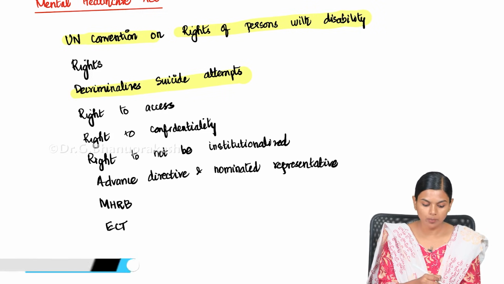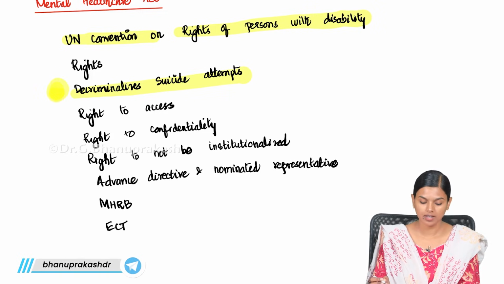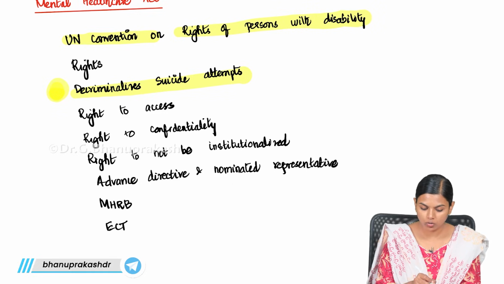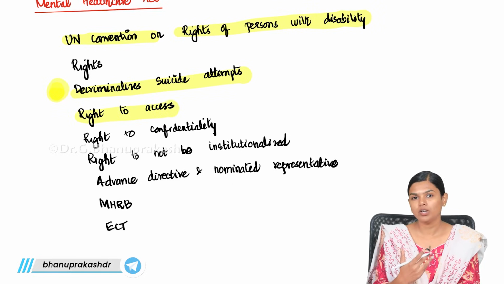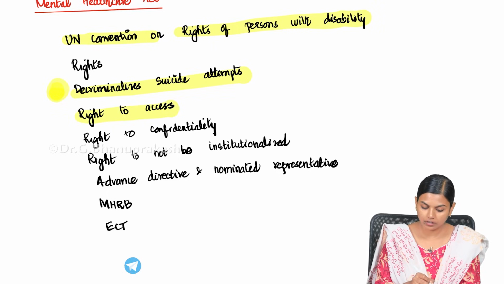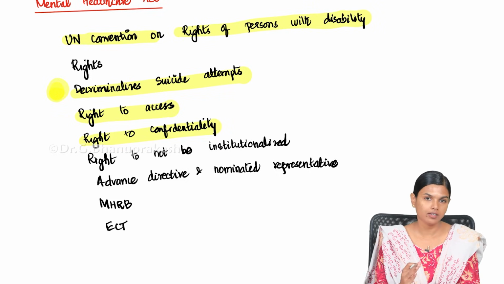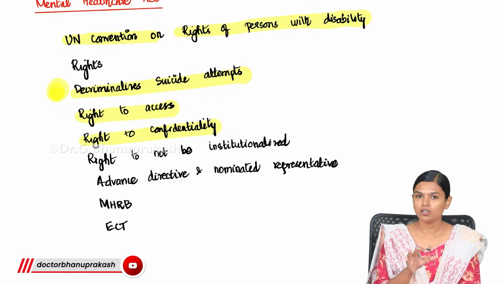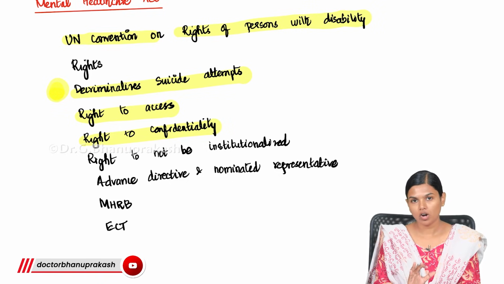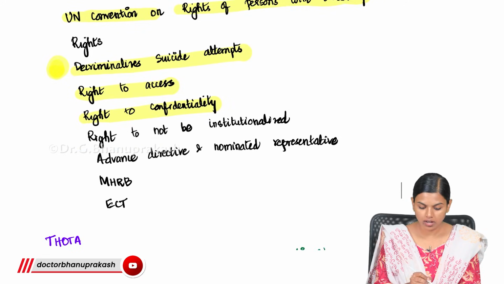So that is one important aspect of this new Healthcare Act. Then they should have the right to access proper treatment. They should be able to get treated properly and they should have the right to confidentiality. Nobody should be able to know about their medical history. Their complete medical history, mental health, everything should be kept under complete confidentiality.